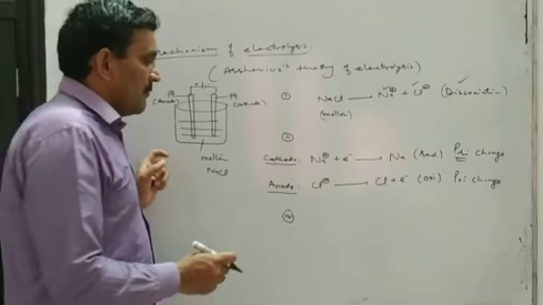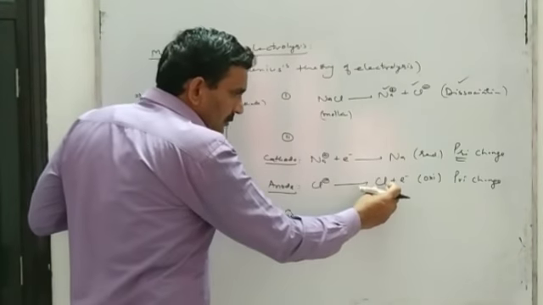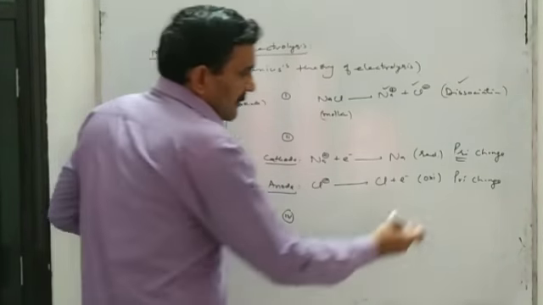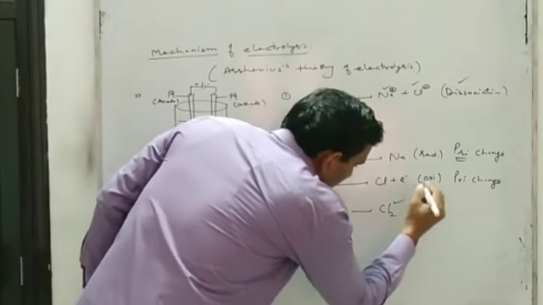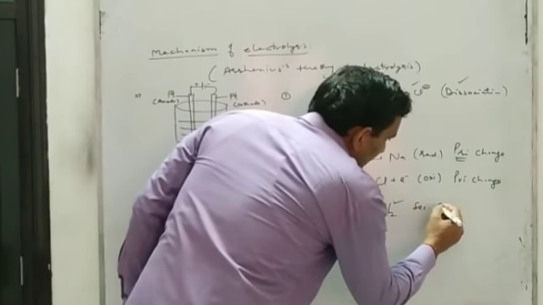But at the anode, you see, chloride ion loses an electron and forms a chlorine atom, that is the primary change, and now chlorine atoms will combine together to form a chlorine molecule, that can be called secondary change.